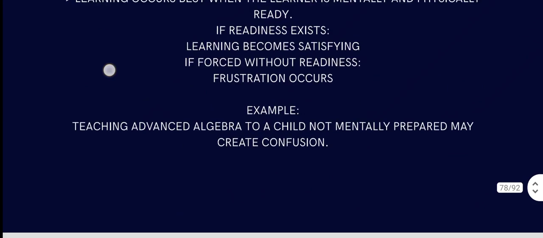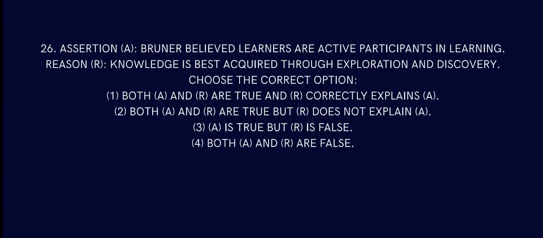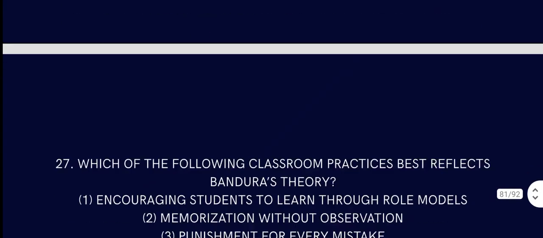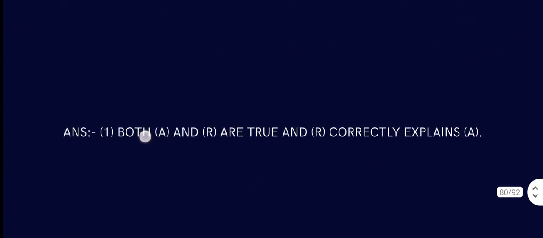Question number 26. Bruner believed learners are active participants in learning. Yes, because they had to discover something, so they had to explore, and to explore you have to be active. So yes, the reason is that knowledge is best acquired through exploration and discovery. True. So both A and R are true, and R is the correct explanation of A. Question number 27. Jerome Bruner's.